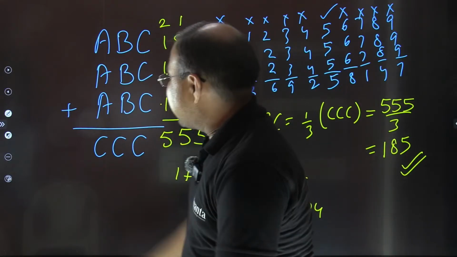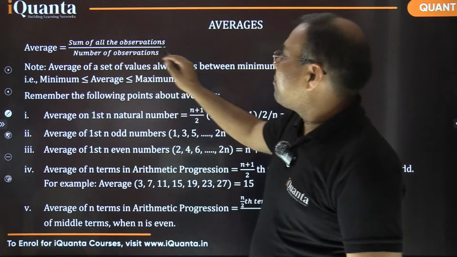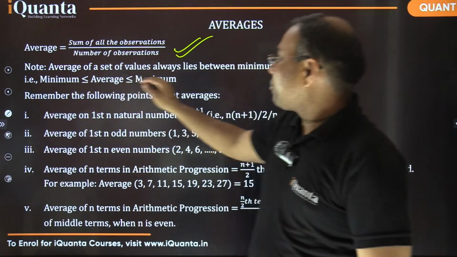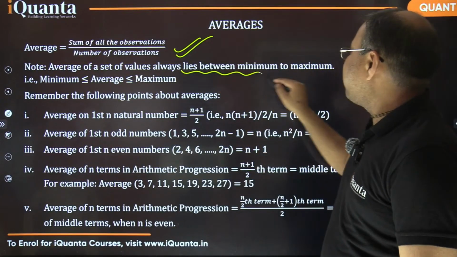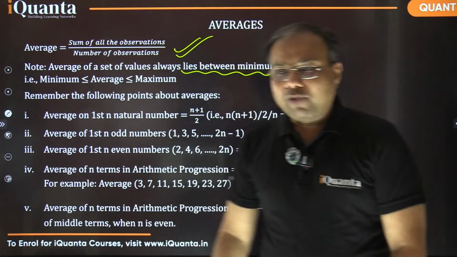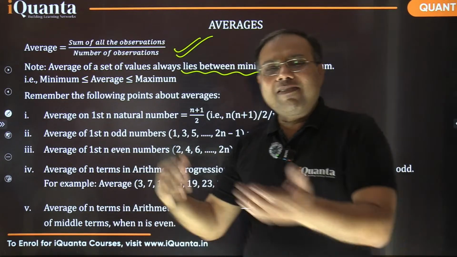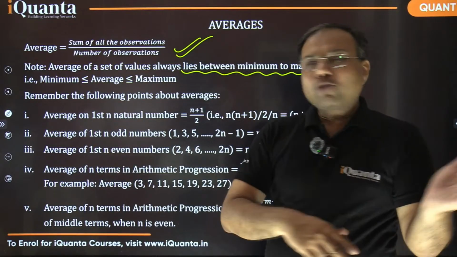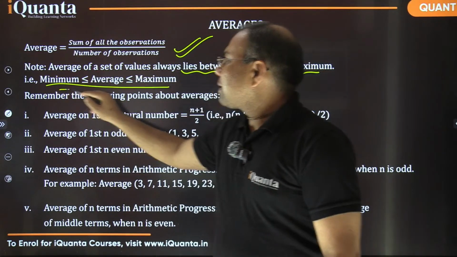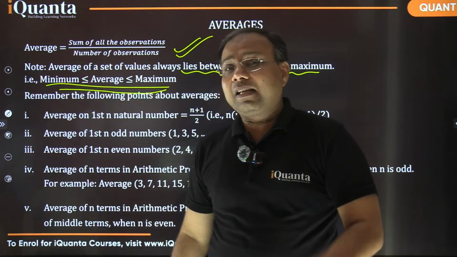Okay, so let's come back to the previous screen. We know that average is the sum of all the observations divided by the number of observations, which we already wrote, right? Now the average of a set of values always lies between the minimum and maximum value. That is a very important thing. Whenever we have any data with a certain minimum value and maximum value, the average is always going to lie between them, right? That is a very basic thing, but people commit errors here as well. People make mistakes, we should not, okay?